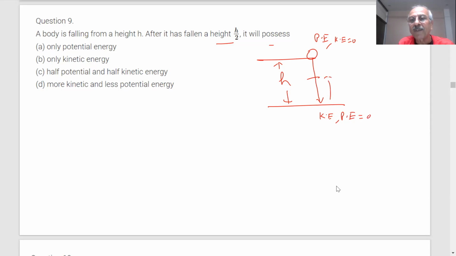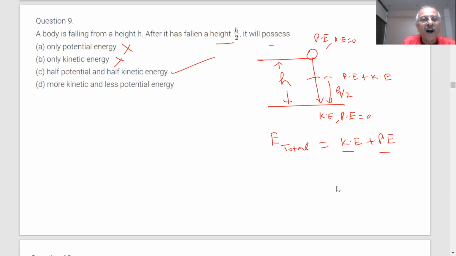At half the height, what happens, student? At half the height, h by 2, it will have potential energy plus kinetic energy, because one form of energy is converted into another, and total energy, what we say, total energy, student, is the sum of the kinetic energy plus potential energy. So what will be the result of this? Half the potential. Yes, that is the correct answer. This is also wrong. So the answer is C, students.